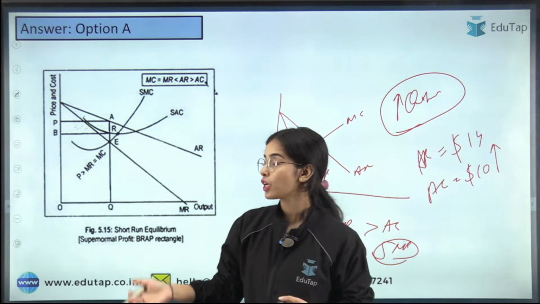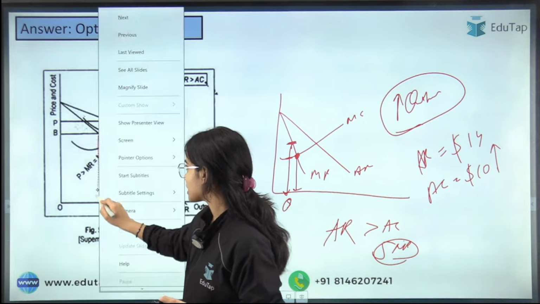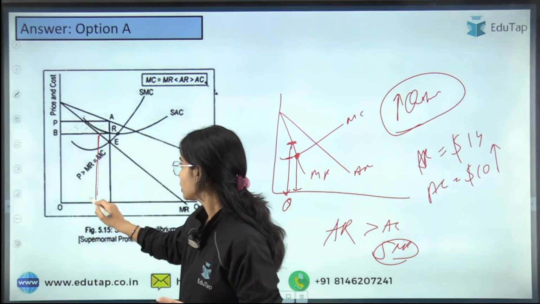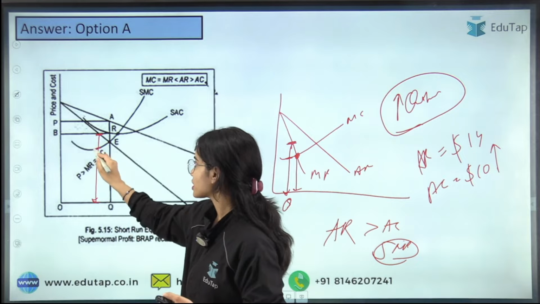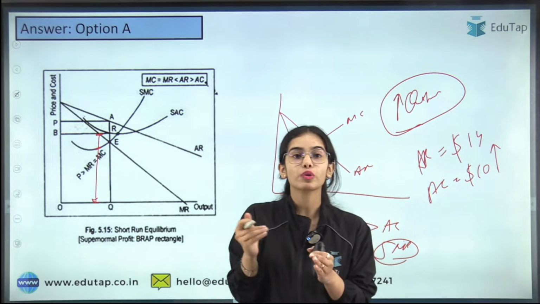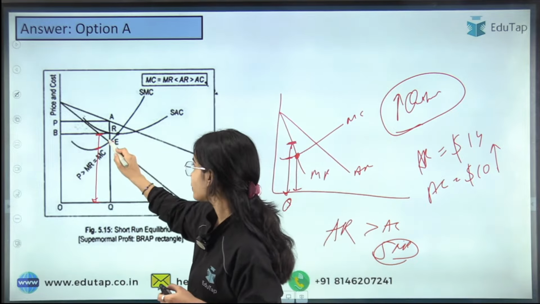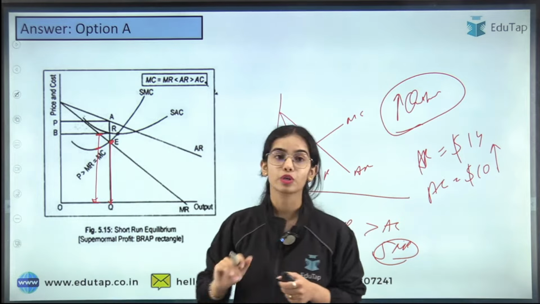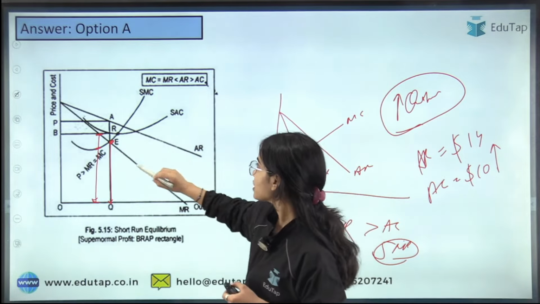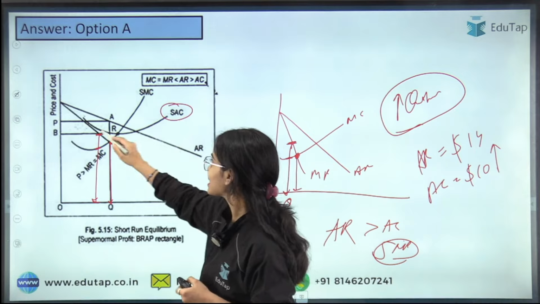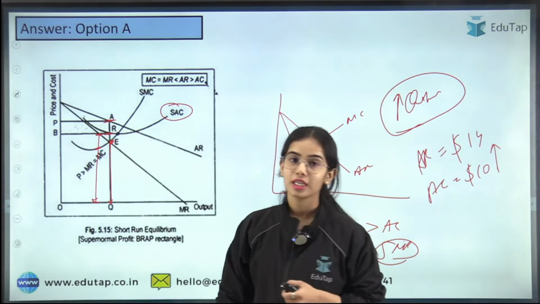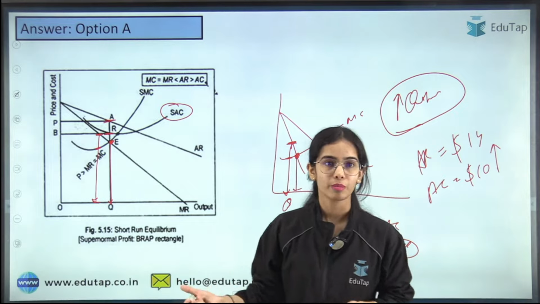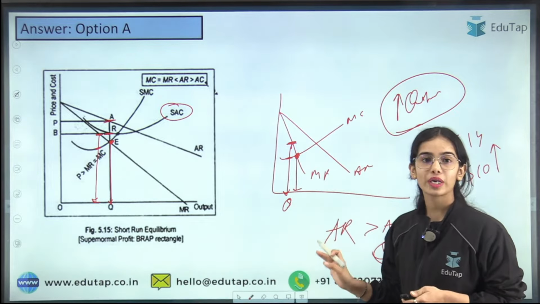So you are currently producing at this level, where marginal revenue is greater than marginal cost. That means you have to increase production so that you reach the equilibrium where marginal revenue is equal to marginal cost. And at this equilibrium point, your average cost is less than the average revenue, so you will be earning supernormal profits. I hope this much is clear. So A is the answer here.